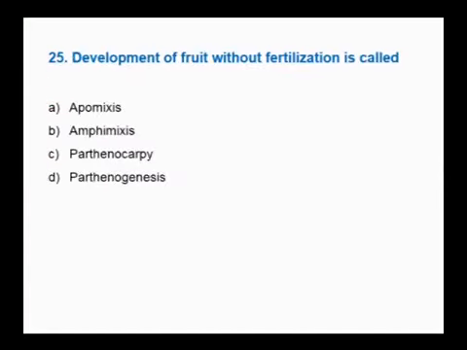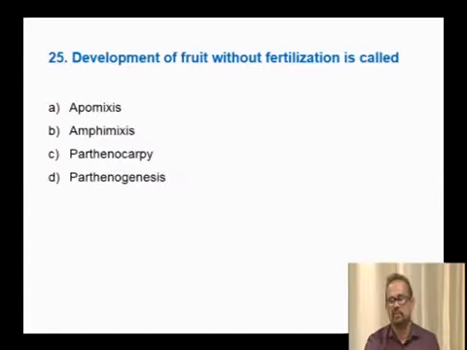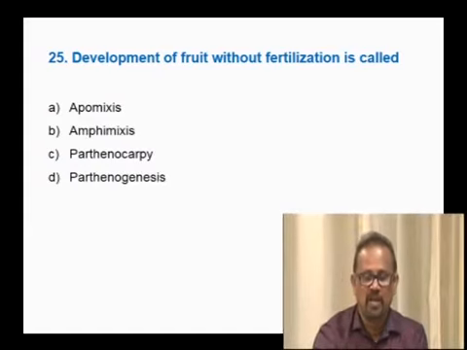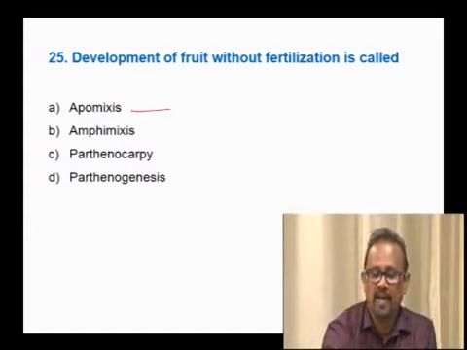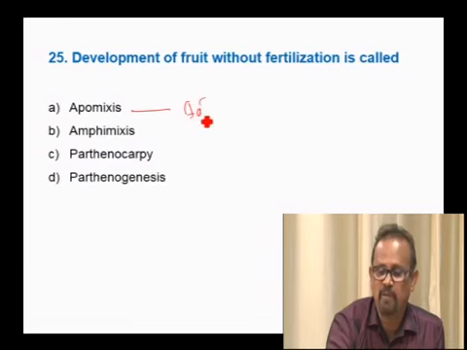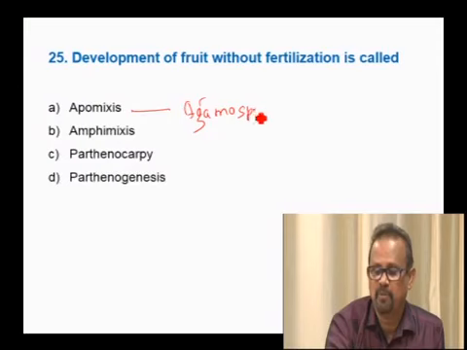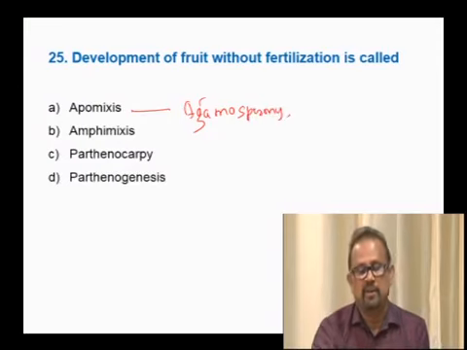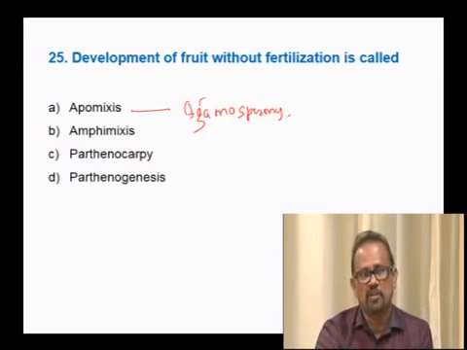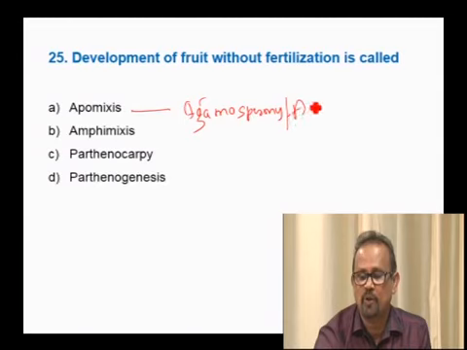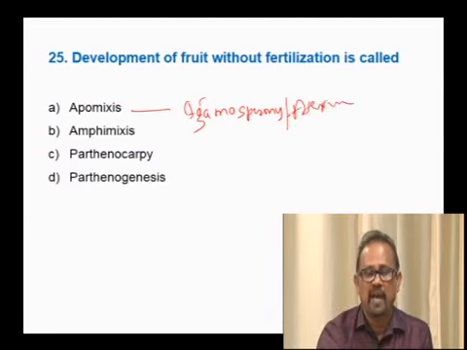Development of fruit without fertilization is called... Apomixis is also called agamospermy. It is nothing but asexual reproduction, which is characterized by non-fusion of the gametes. Agamospermy, or you can call it asexual reproduction, no problem.